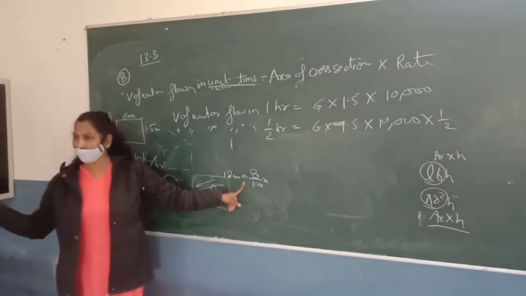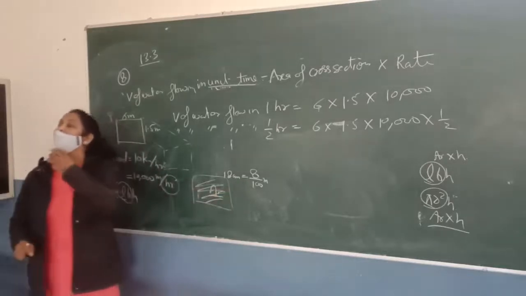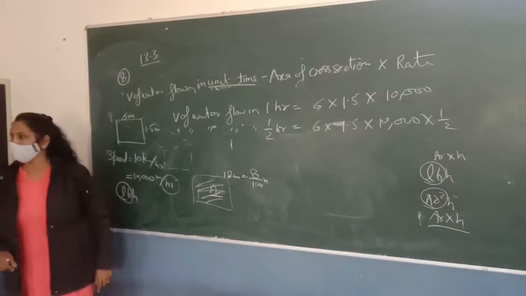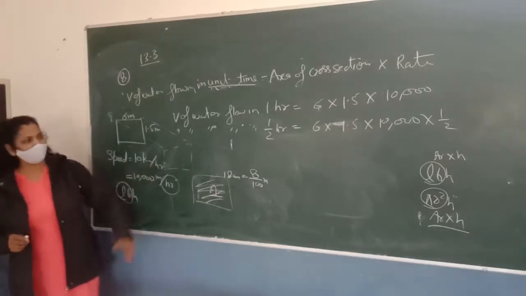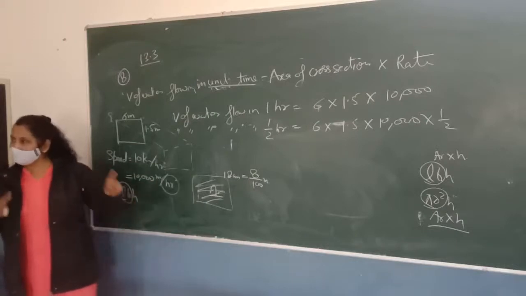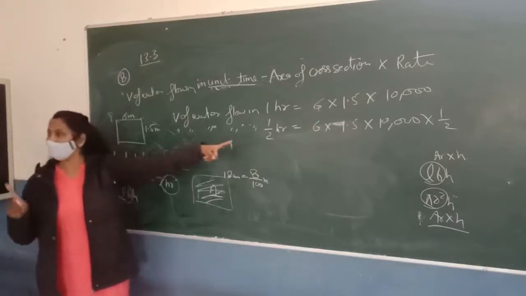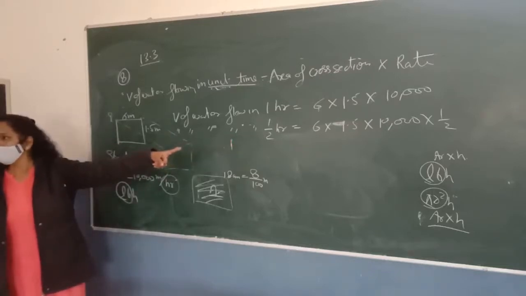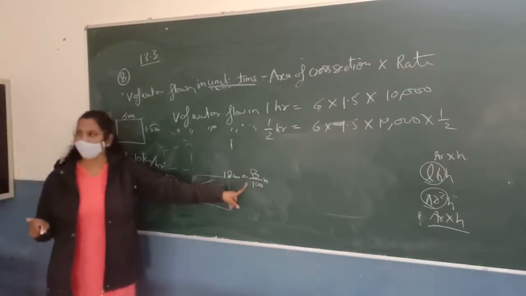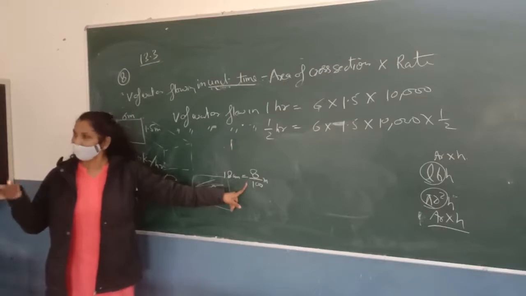So can you find the area which can be irrigated? How can you find it? Ritika. Beta, we don't know the value of L into B into H. Here we will say area multiplied with the height. We know the volume of water which is coming in the half an hour. We know the height of the water. So can you find the area? How can you find the area?